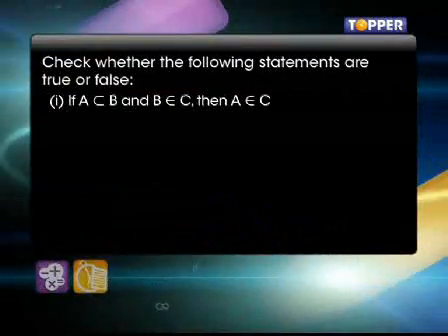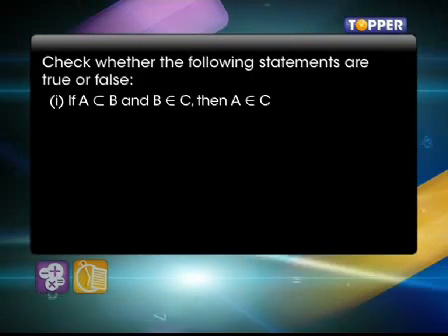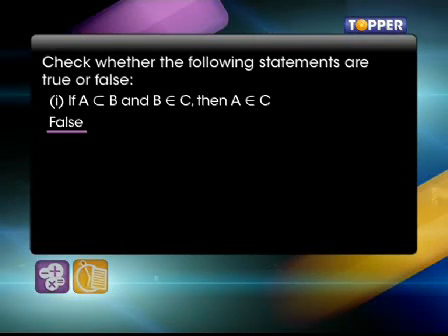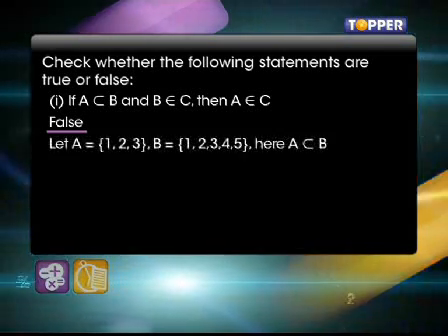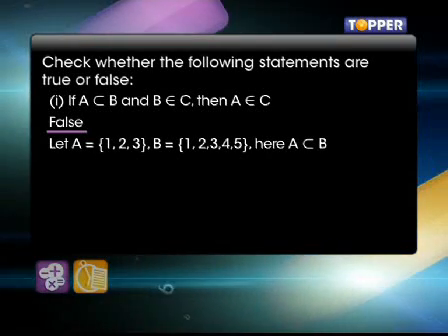Here's an ideal answer based on conceptual ability. In each of the following, determine whether the statement is true or false. If it is true, go ahead and prove it. If it is false, give an example. 1. If A is a subset of B and B belongs to C, then A belongs to C. The answer is false. Consider the set A equal to {1, 2, 3}, B equal to {1, 2, 3, 4, 5}.